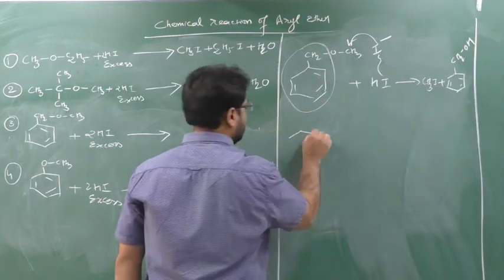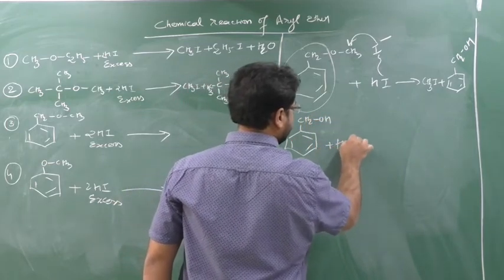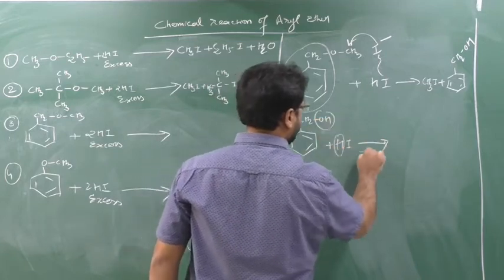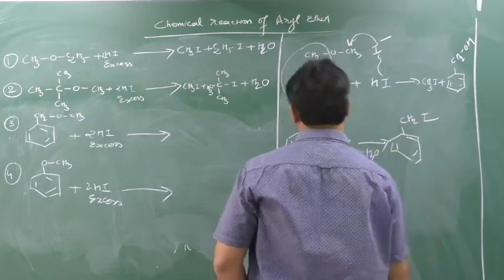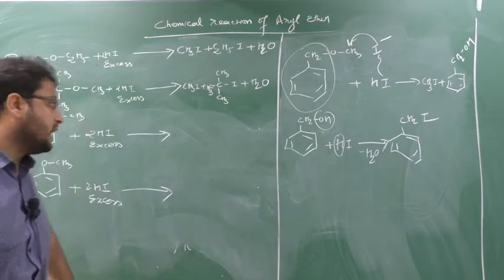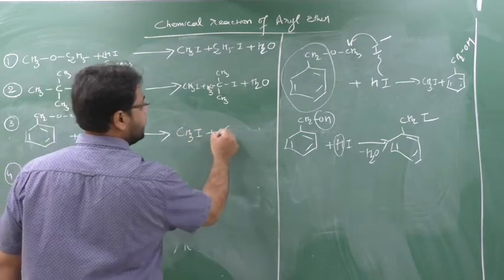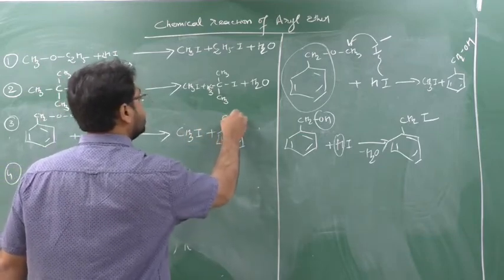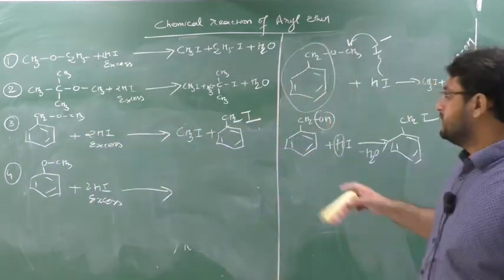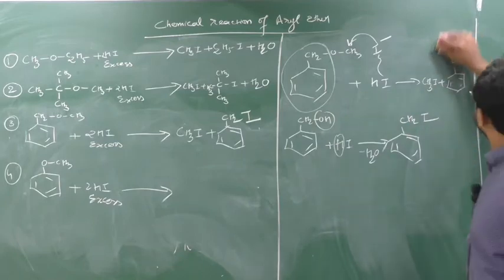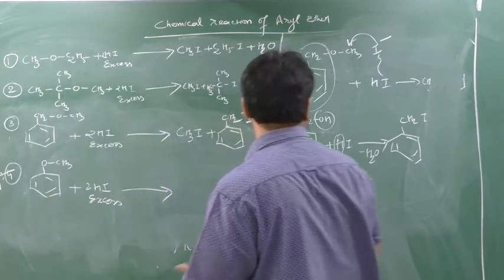Now again this benzylic alcohol will react with second mole of HI. So here OH and here H will form H2O, and I will get here C6H5CH2I, benzyl iodide. Clear this part? So this is benzylic iodide or benzyl iodide, okay. So first I will get CH3I, and then I will get C6H5CH2I, okay. And here you will see the product. Done this? Now this is important, the fourth case. So you can make a note here, this is something different. When aryl will come, something different will take place, because we have seen also just now.